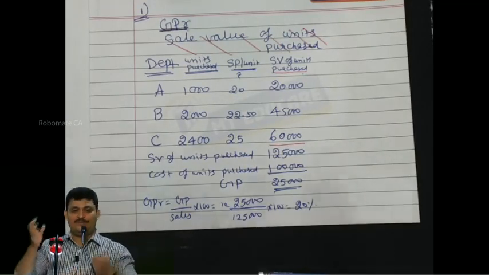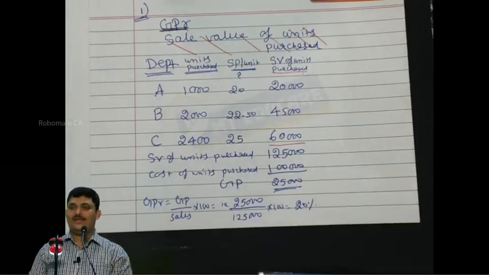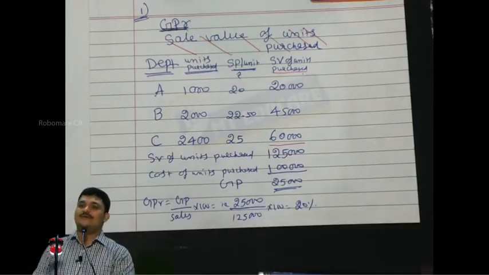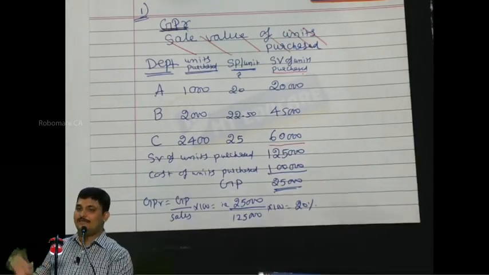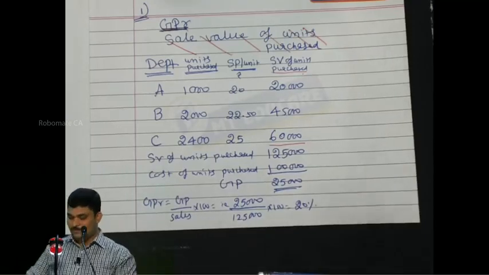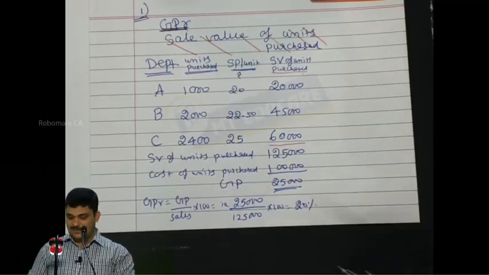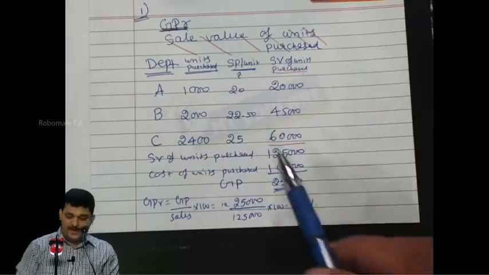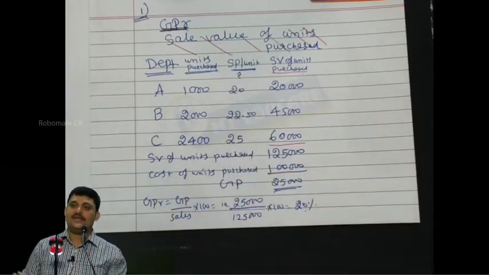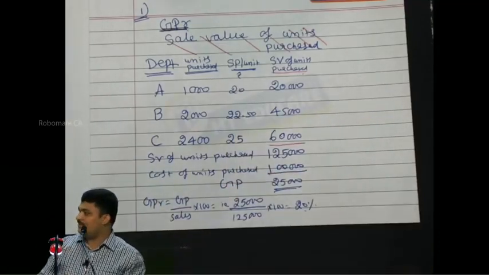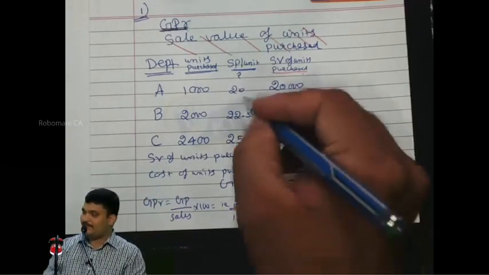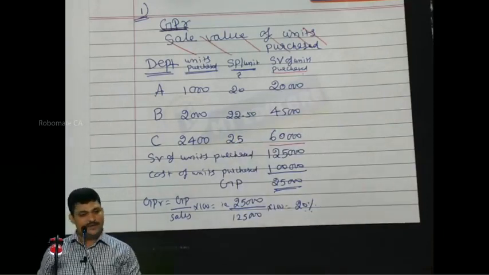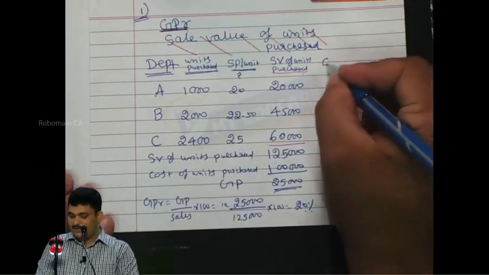Out of sales, 20% is profit and 80% is cost. Why should we express it like that, sir? To convert the selling price into cost price, I don't want to apply 20% and then deduct it. Directly apply 80%. So instead of applying 20% and then reducing, you can directly apply 80%.